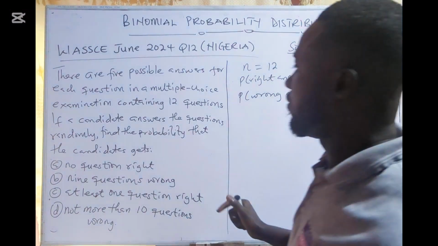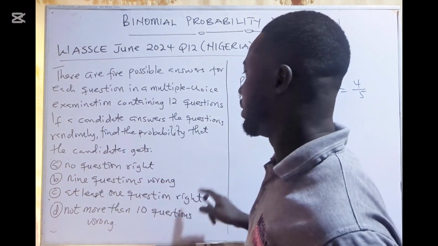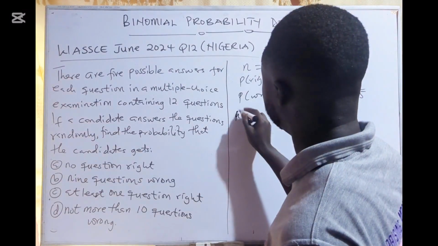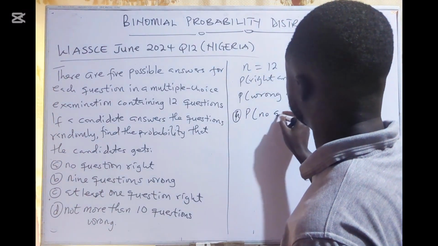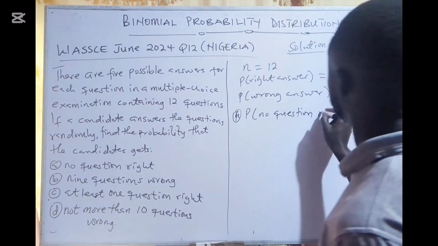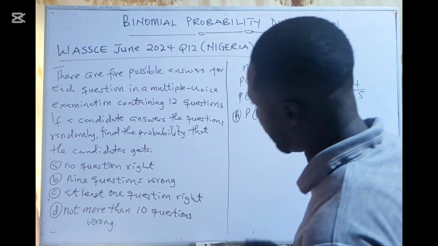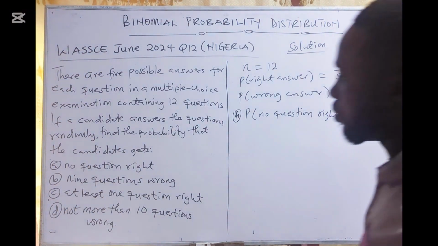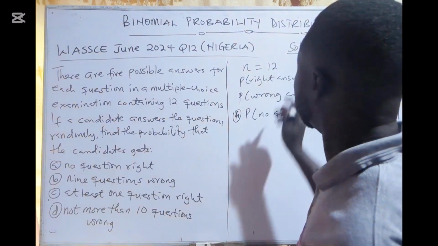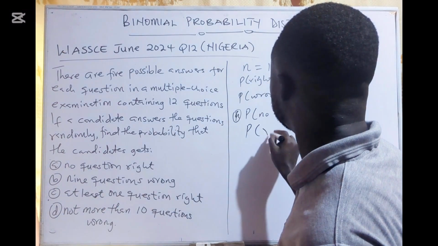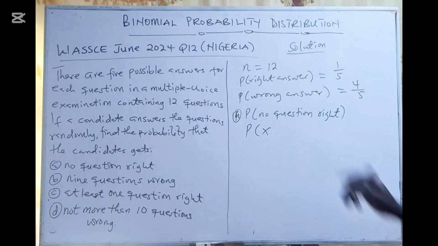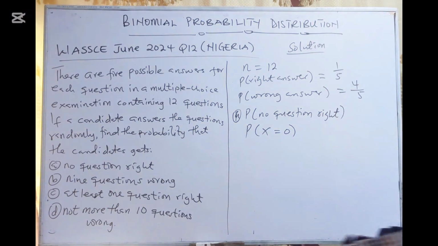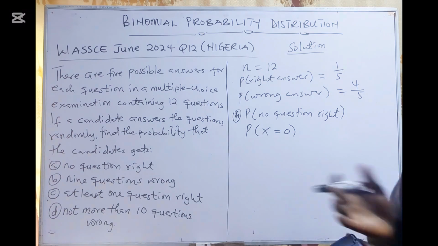Okay. If a candidate answers the questions randomly, find the probability that the candidate gets A, no question right. So probability of no question right. It means that the student is going to get everything wrong. So if the student will get no question right, then for the right answer, our X is going to be 0, because the student is not going to get any question right.